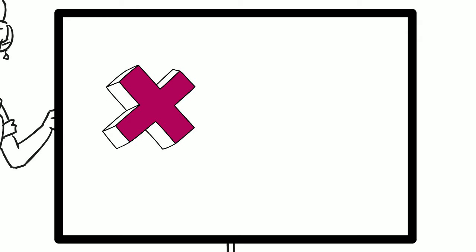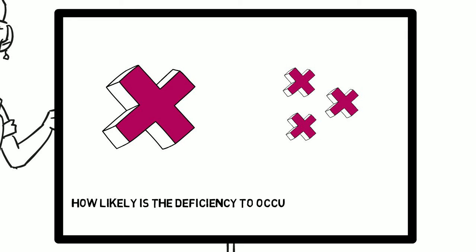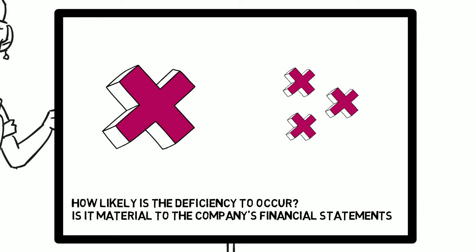Determining at what level a control deficiency falls requires professional accounting judgment. We evaluate deficiencies in two ways, individually and altogether. Individually, we ask, how likely is the deficiency to occur? Is it material to the company's financial statements? And together, when grouping all deficiencies, how likely or material is the deficiency? Remember that a bunch of small deficiencies, when taken together across all of our branches, could lead to a big error or a material weakness, and so could one large error by itself.